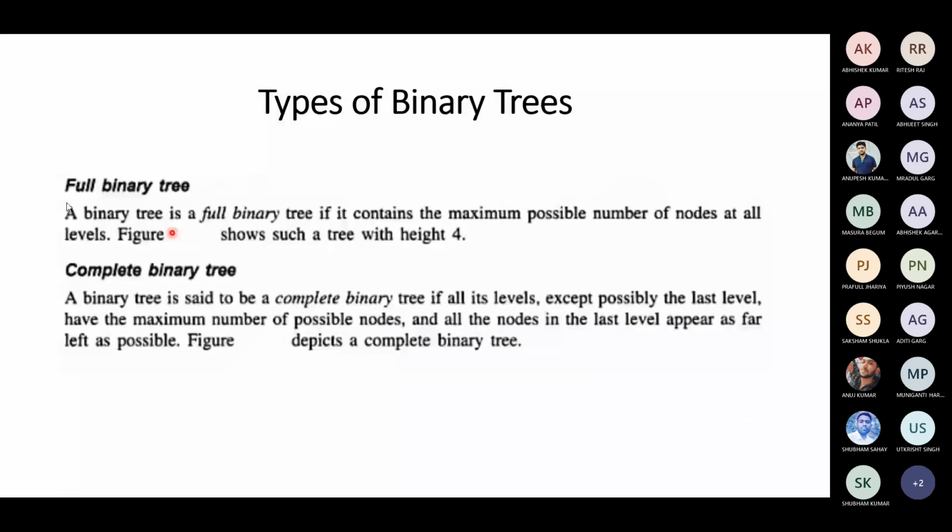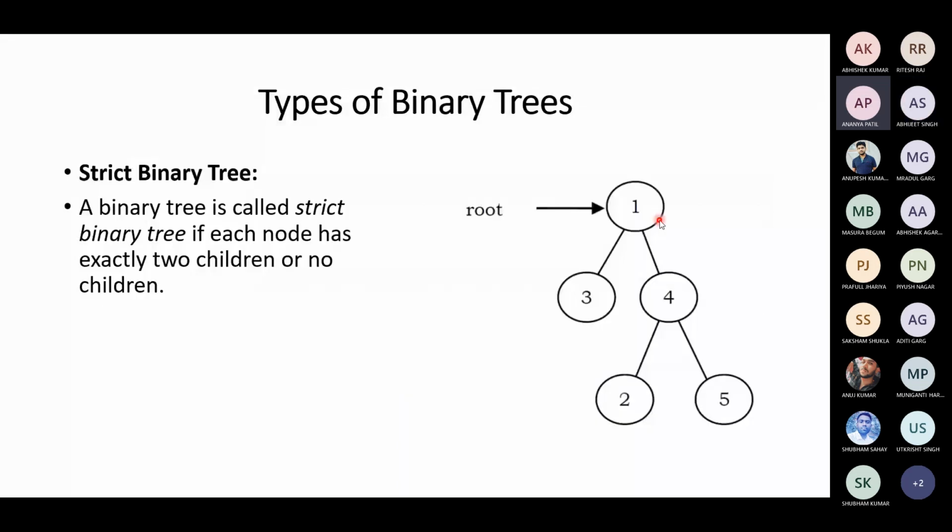Read again. What is the definition of a full binary tree? A full binary tree contains the maximum possible number of nodes at all levels. So in this tree, which nodes are missing? The children of 3. At level 0, the root node is 1. At level 1, you have 2 nodes.